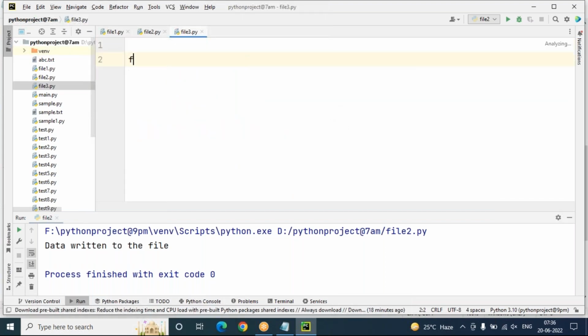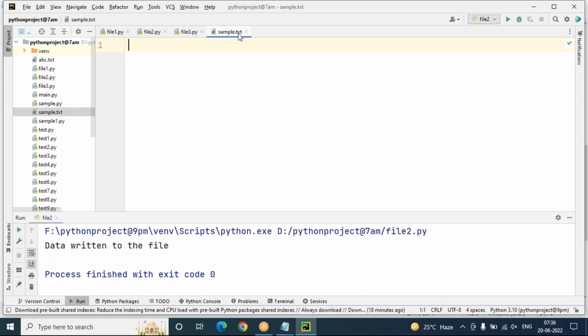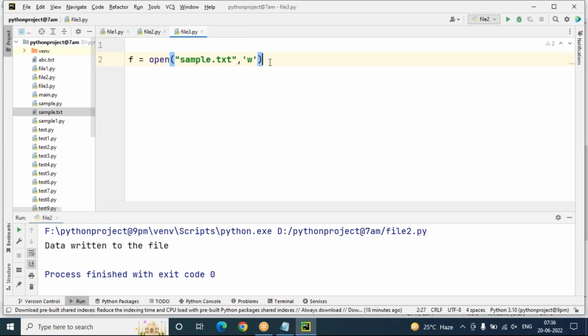In this file3, just observe here, I'm creating a file with an existing file, just for a change. Why? Because with w mode you can use a file name that is already available, or else you can take a new file also. But I have sample.txt with me, and there is no data I want to store in it with w mode.